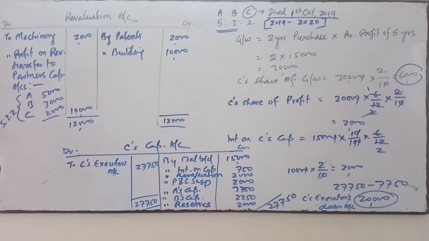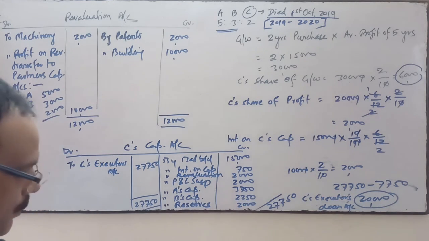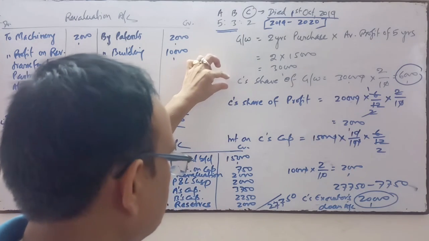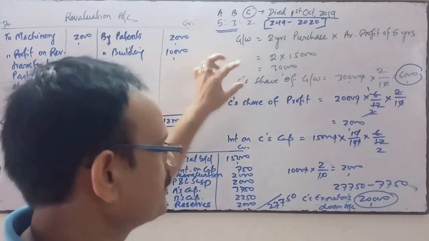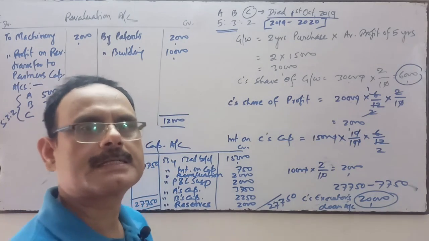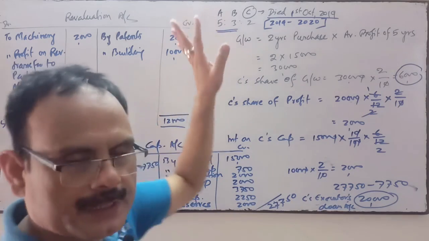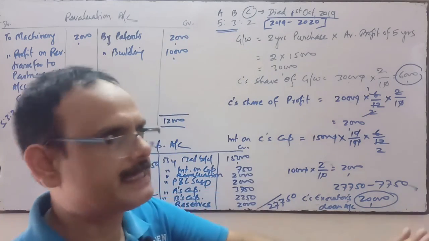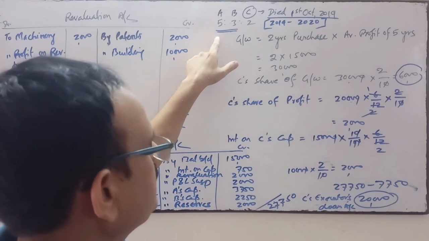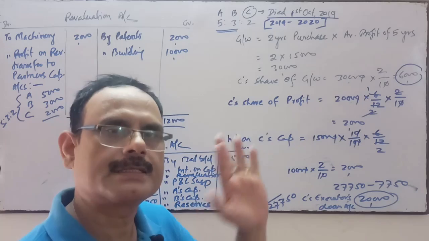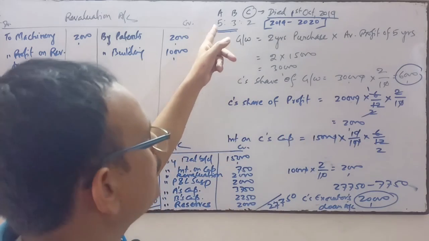So here also the way of treatment is clear about the goodwill, about C's share of goodwill. Thereafter C's share of goodwill is transferred to the continuing partners' capital accounts in their gaining ratio. Here the profit sharing ratio between the continuing partners is not changed, so that amount is transferred in the ratio of 5:3, assuming the gaining ratio will be the same as the previous ratio between the continuing partners.